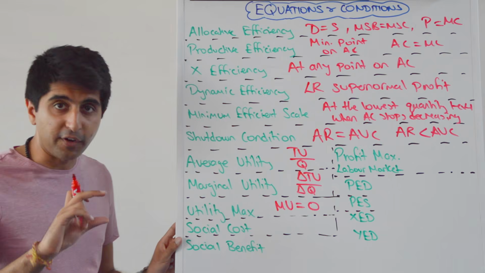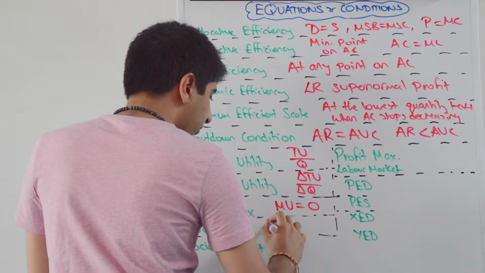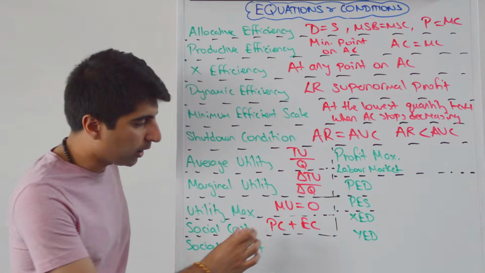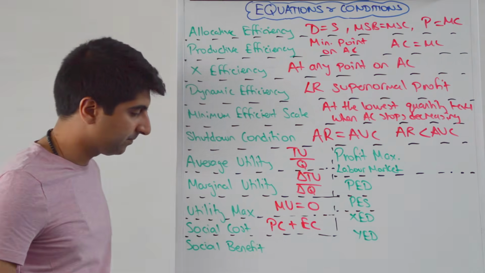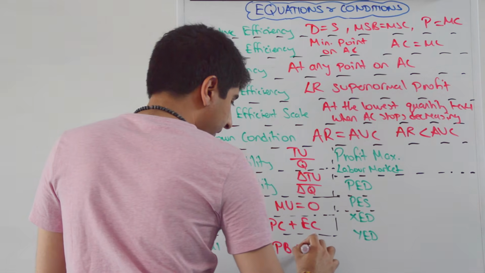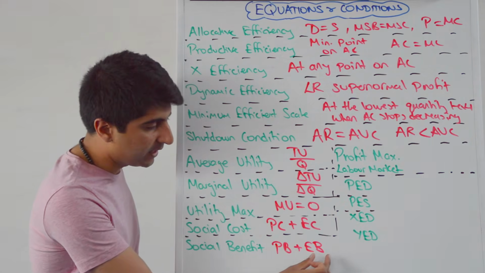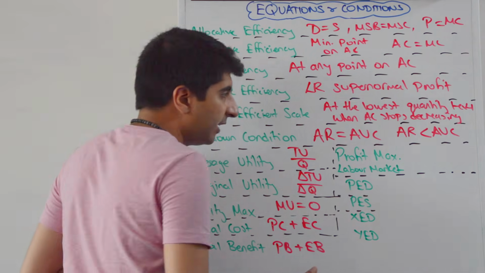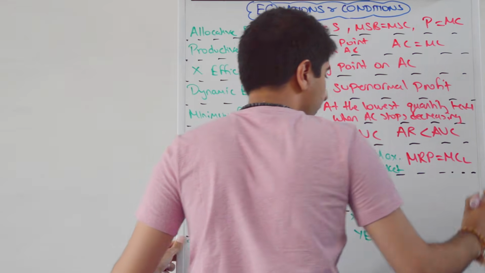Social cost, very good for externality diagrams here to understand that social cost is made up of private costs plus external costs. Okay? So private costs plus external costs. Those external costs can be positive, they can be negative. Social benefit is made up of private benefits plus any external benefits. Okay, and those external benefits can be positive or negative. Okay, so bear that in mind as well. Profit maximization in the labour market occurs where the marginal revenue product is equal to the marginal cost of labour.